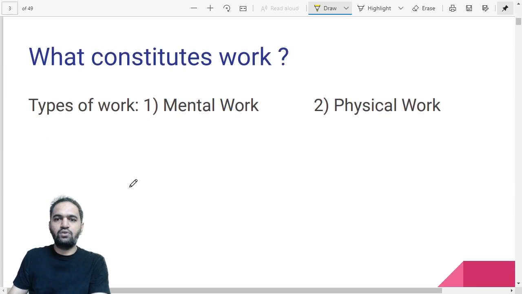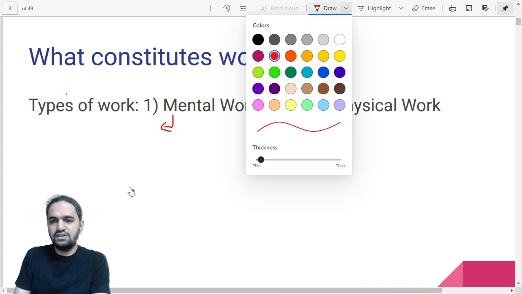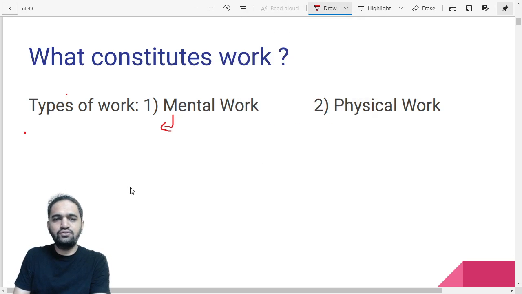What exactly is work? What are the types of work? That is the first thing we want to know. There are two types of work we can do. One is called mental work. Suppose you study for 5 to 6 hours, you might say that you have done some work, right? We always say after studying some time that we have done some work. That is mental work. You have not changed your position. You were sitting at one position and studying. So studying is nothing but a mental kind of work, and it is the best example for mental work.